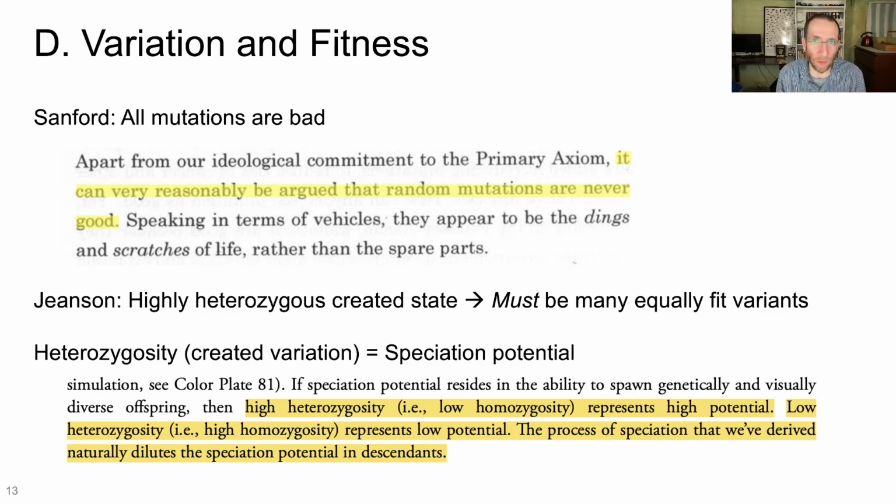But if that's the case, that means that if one lineage has a mutation that turns it into the variant that's present in another lineage, then that can't be a harmful mutation. And because Jeanson says over 99% of the extant variation was present in the created state, that means that the vast majority of mutations are actually perfectly fine, according to Jeanson's model. That is a direct contradiction between the two, and it's just another reason why these two models are completely incompatible with each other.